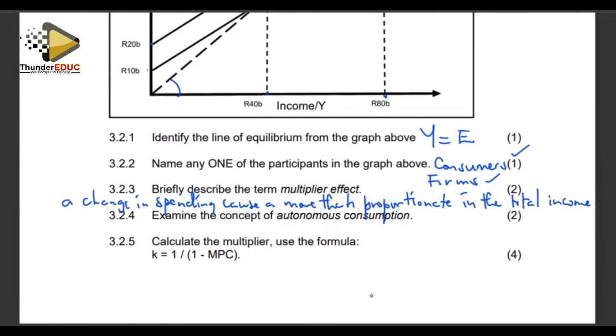We are saying if there's a change in expenditure, that change is going to cause an effect which is multiplied, which is more than proportionate.